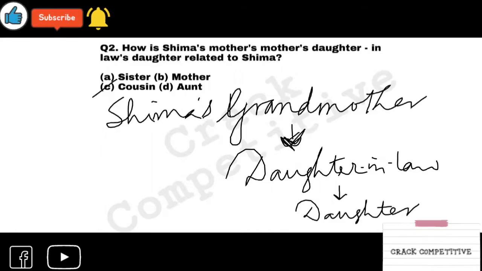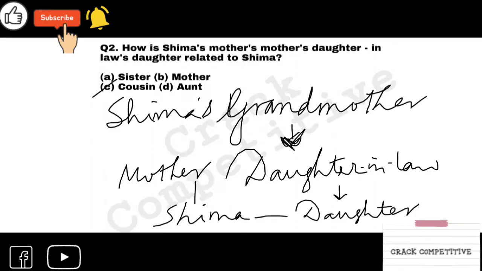This means Grandma Shima comes in this generation. I think it is understandable, as Shima's mother is in the generation of Shima's grandmother's daughter-in-law, right? It is Shima's mother.